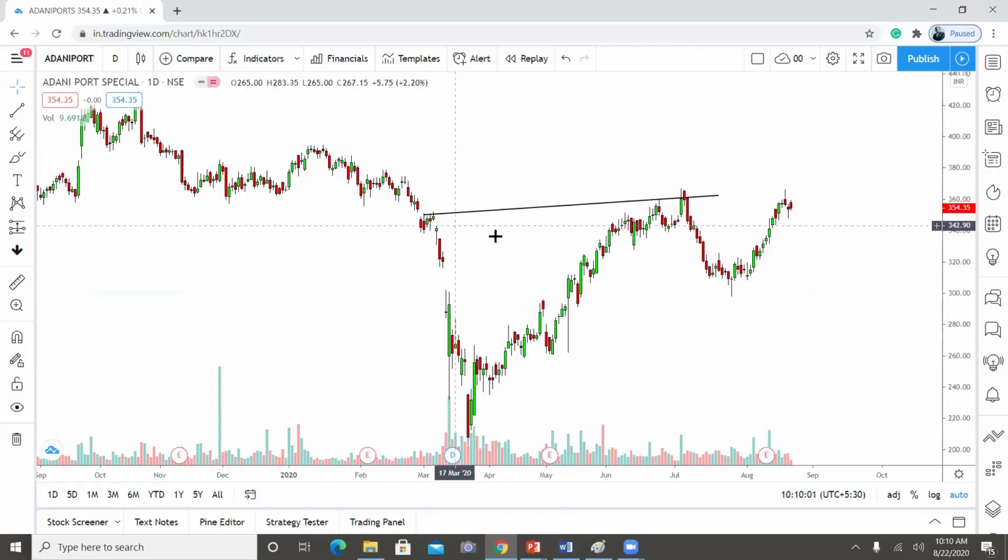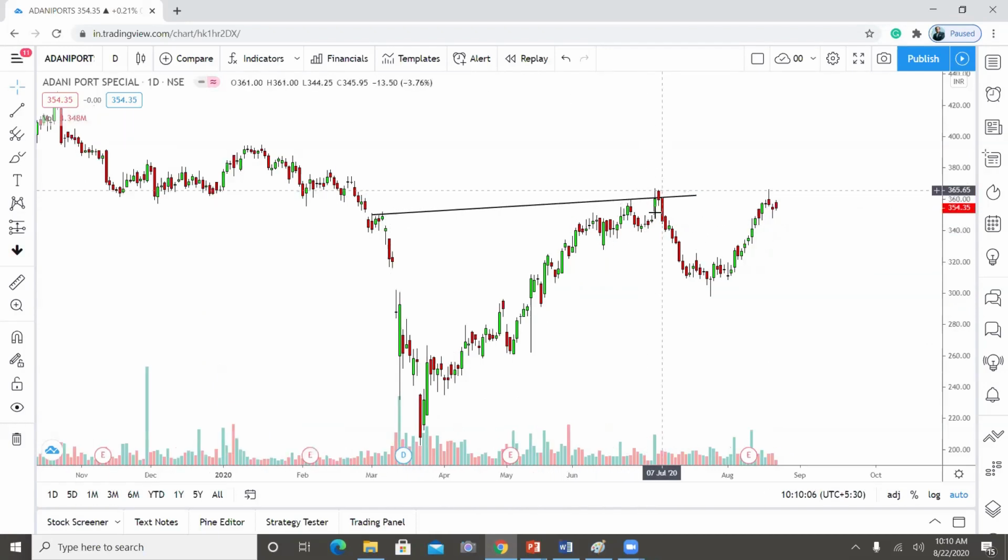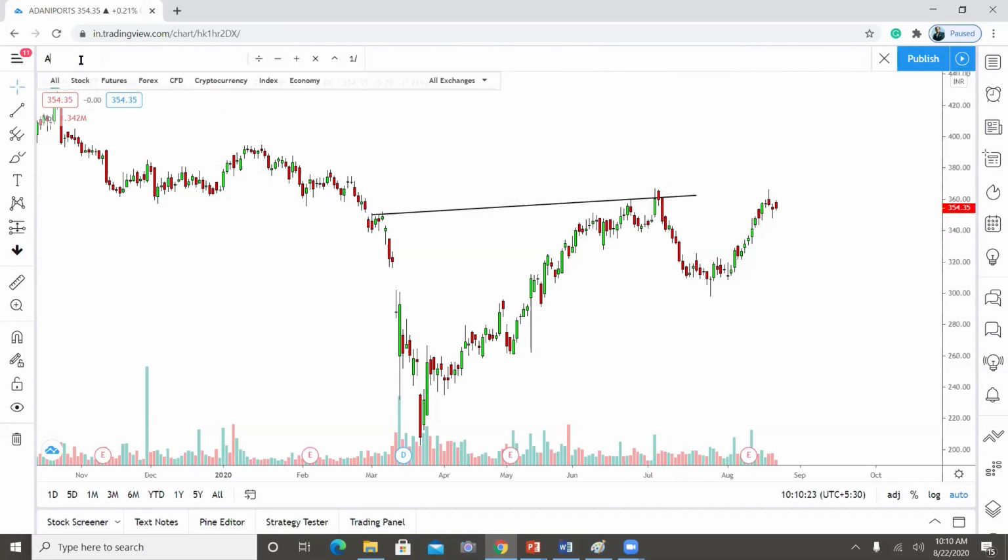If you look at Adani Ports, this is a simple resistance trend line. Can you see here? It is a clear case of price rejection. Price didn't spend more time at it. Within 2 candles, it came back within the resistance trend line. So it is a clear case of price rejection. Then price fell drastically. So this is price rejection. We'll go for one more example.